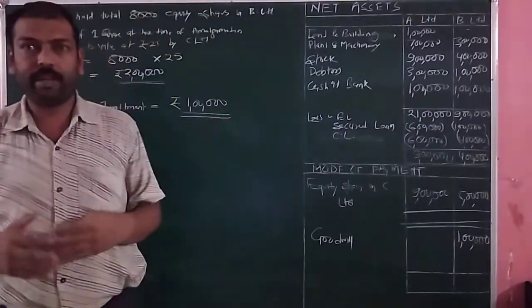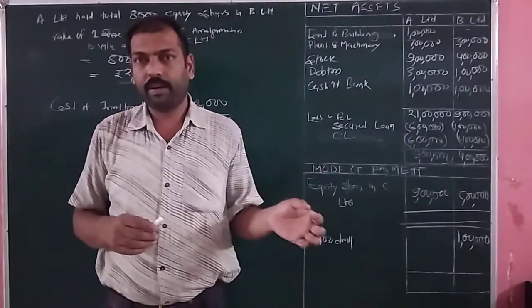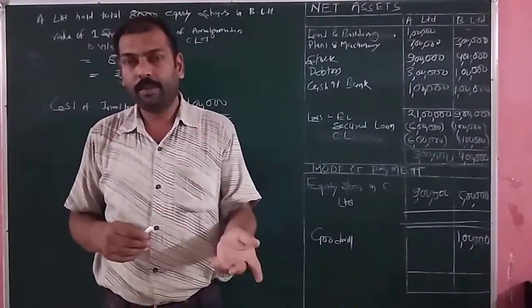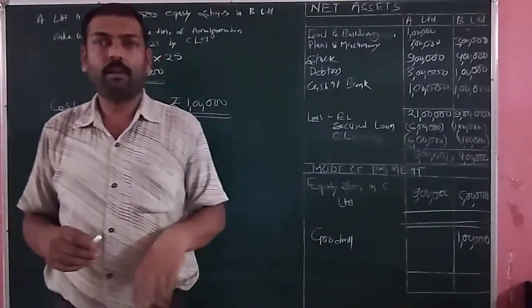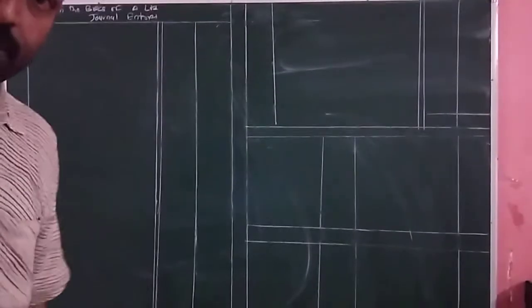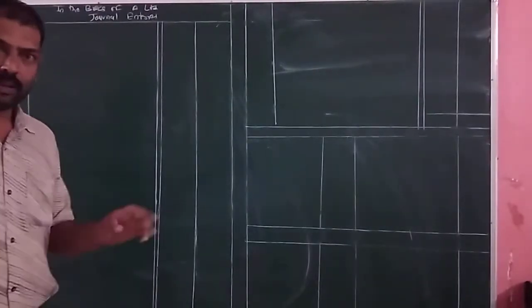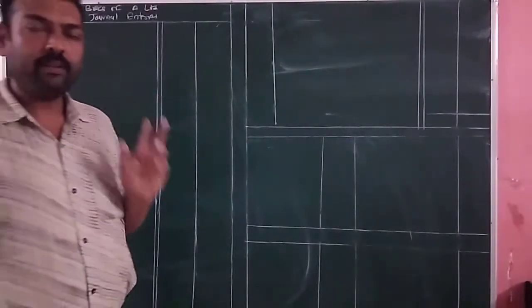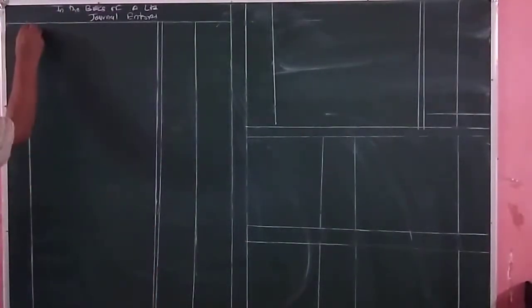Now let's try to solve the question. In the question it is given that we have to pass the necessary journal entries in the books of A Limited, B Limited, C Limited, and finally we have to prepare the balance sheet in the books of C Limited. Now we will start passing the journal entries in the books of B Limited. The first entry will be transferring of the assets at book value to the realization account.